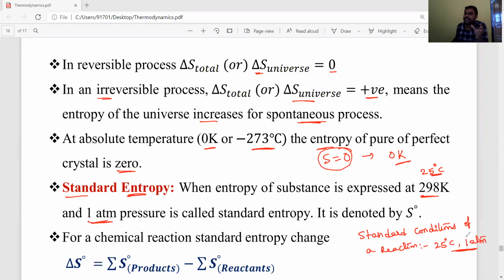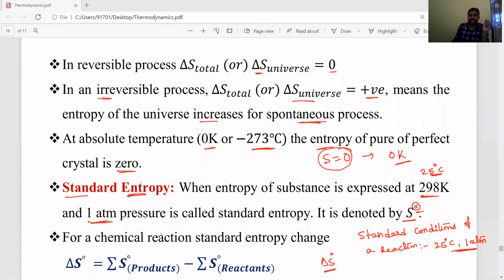Under these conditions, the entropy we measure in a chemical reaction is known as standard entropy. If enthalpy is measured, it is called standard enthalpy. And if Gibbs free energy is measured, it is called standard Gibbs free energy change. Whatever it may be, that is called standard conditions. Those standard conditions are represented by a small superscript 0, like S naught. That is called standard entropy. For example, delta S naught means standard entropy change.